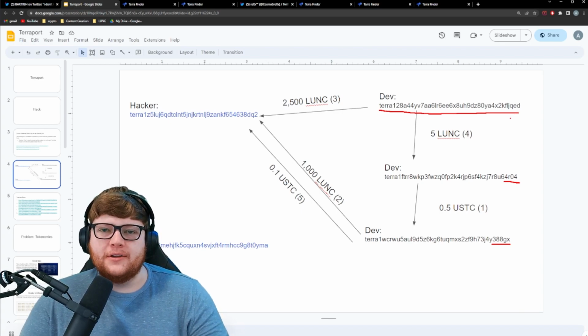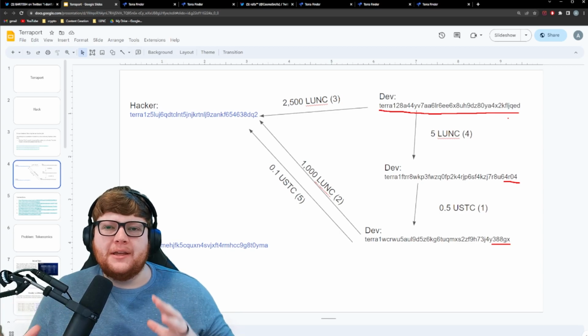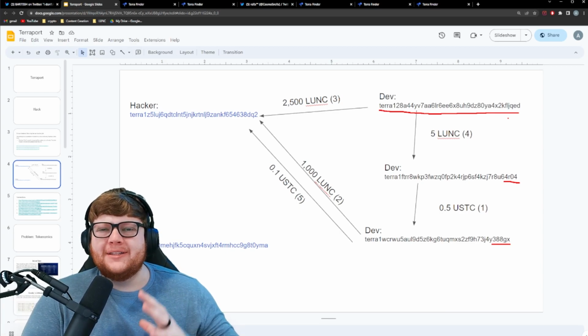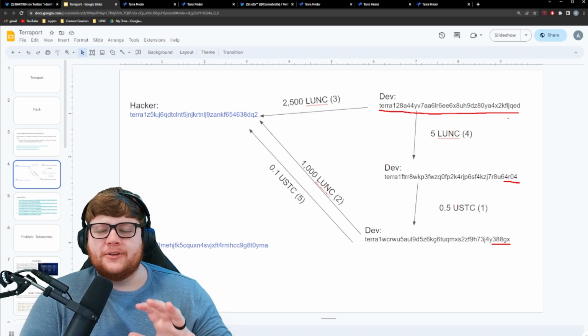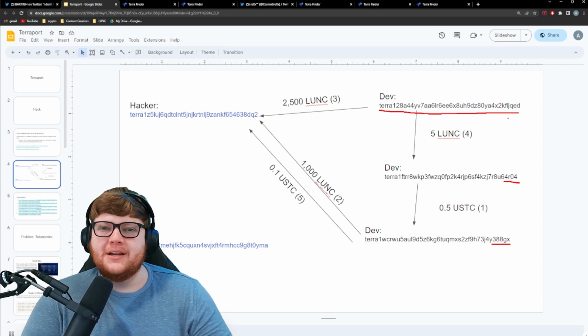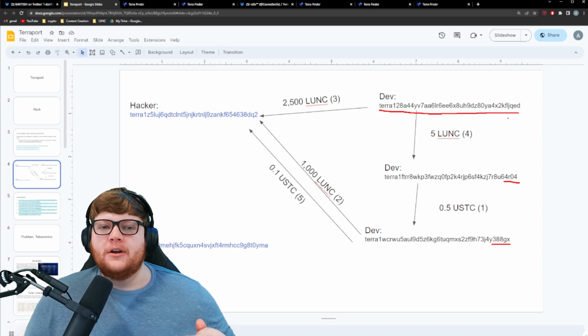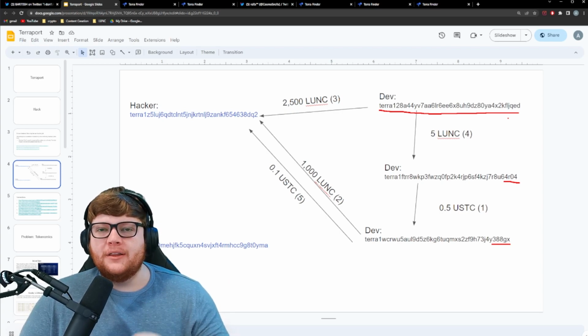Now, when I say dev wallet, it's important to understand these are wallets that were interacting with Terraport contracts, testing other contracts on the Terra Luna Classic ecosystem before the official full launch of Terraport. So these are wallets that are suspected to be dev wallets, but this is not confirmed yet. However, that one Twitter post ended up confirming or trying to confirm that apparently one of these wallets actually created the liquidity pool contract. So I think it's safe to say that these are in fact dev wallets.